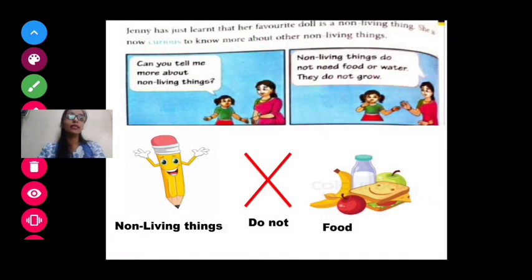Now let's see what Jenny says to the mother. All this is learned by Jenny. So now let's see what Jenny is saying.